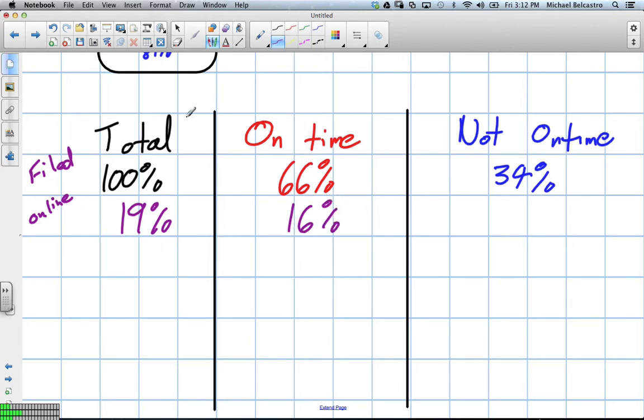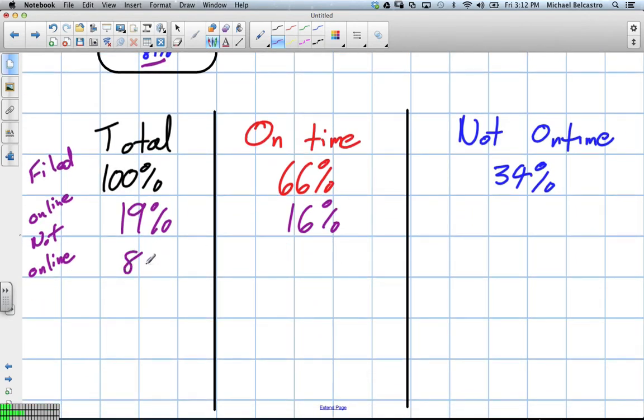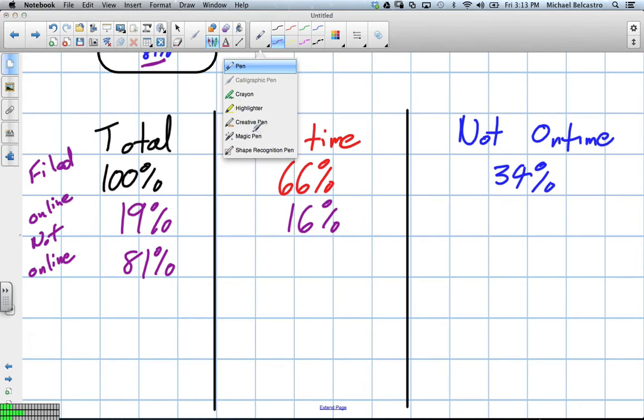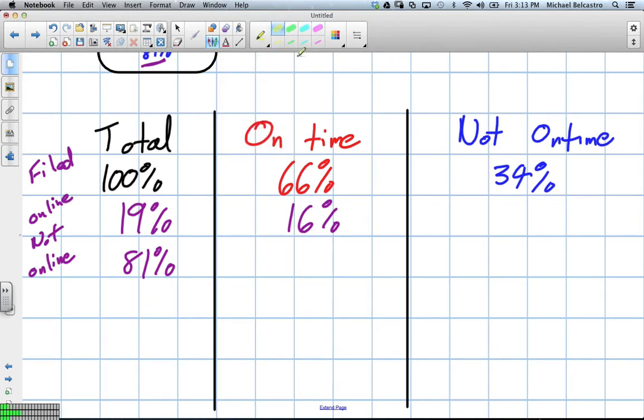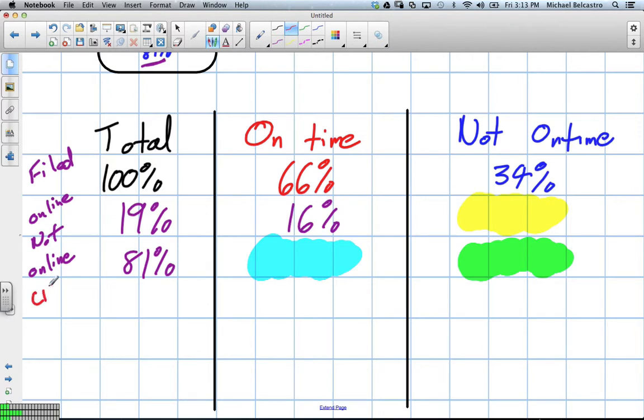And then the other option is not online. Well, we also figured that out. How many people were not online? 81. But what we don't know is any other of this information. Okay? We don't know how many filed online but not on time. We don't know how many filed on time but by paper, and we don't know how many filed not on time and by paper. Okay? So when I say not online, that's what I'm talking about, paper. I'll put that kind of in paper.